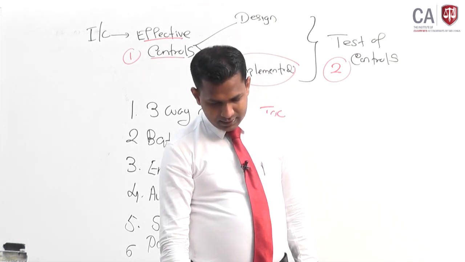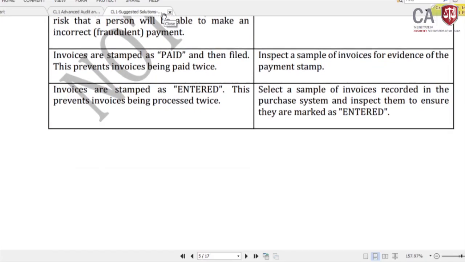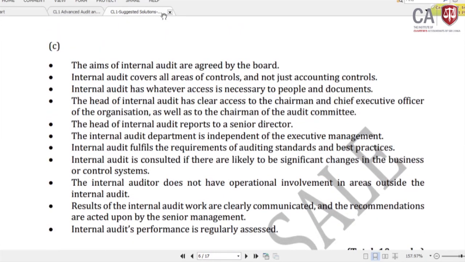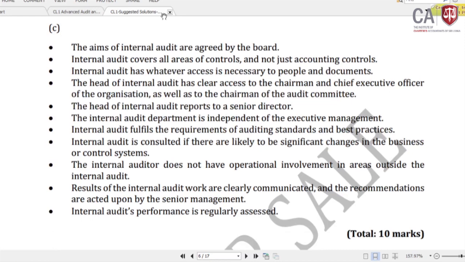If you just see this, you can see in the study text page number 626 also. These are the certain reasons given in the study text. Number 1, the aims of internal audit are agreed by the board. Internal audit covers all areas of control and not just accounting controls. Internal audit has whatever access it's necessary to people and documents. The head of internal audit has clear access to the chairman and chief executive officer of the organization.